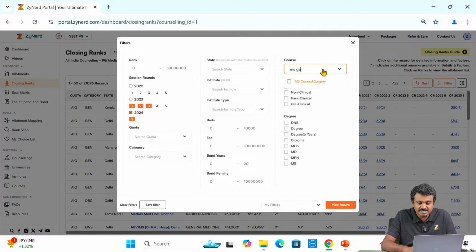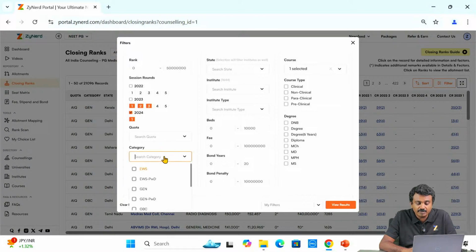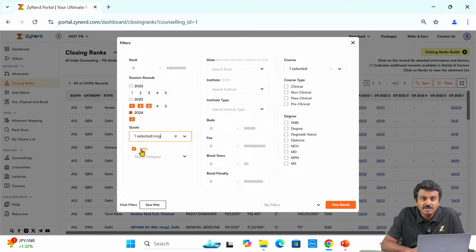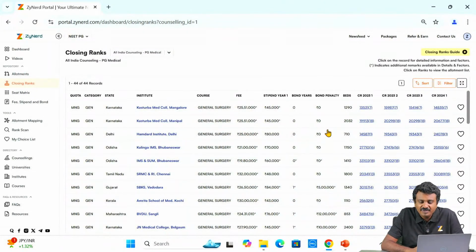I am looking at general surgery, I will take the general surgery example. I am looking at general surgery as a course, and I am also looking at management quota seats. We will take management quota seats as an example for this particular explanation. Now here we will be looking at closing ranks. As we can see, I can clearly look at the closing ranks. Most of us would have seen that.